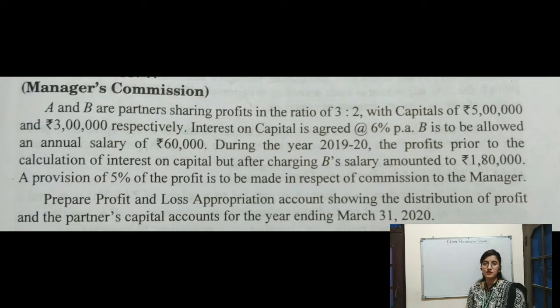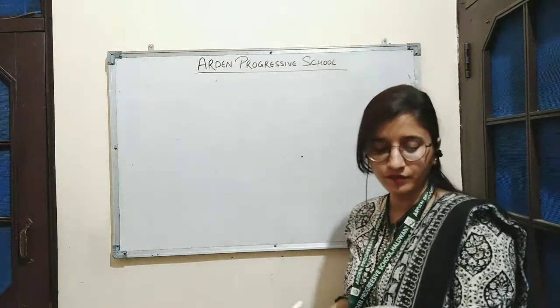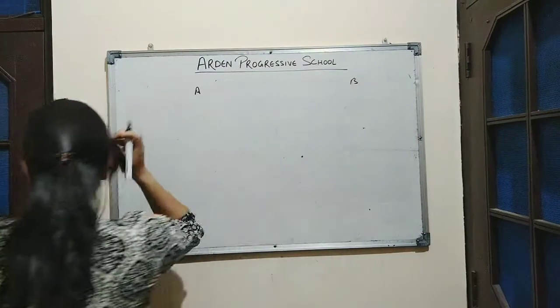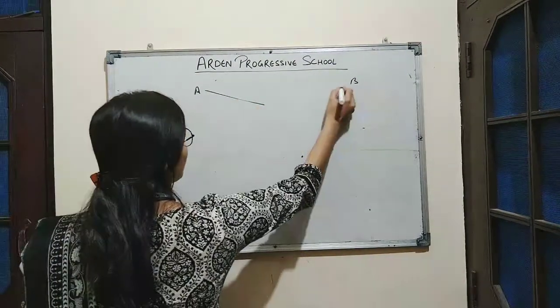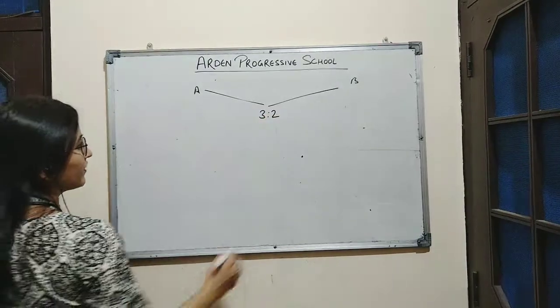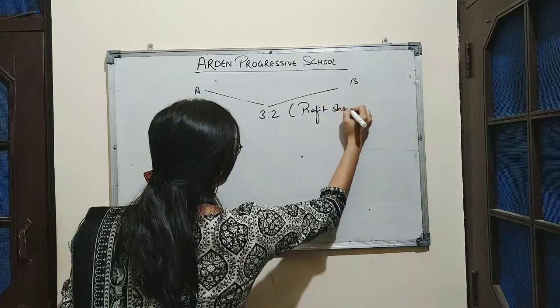March 2020. Now here, according to the question, there are two partners, A and B. They are sharing the profits in the ratio 3:2. Their profit sharing ratio is 3:2.